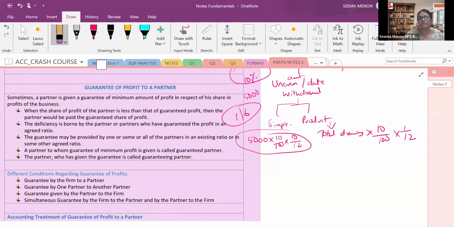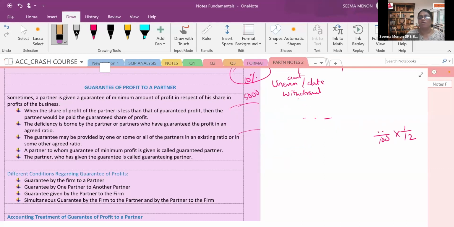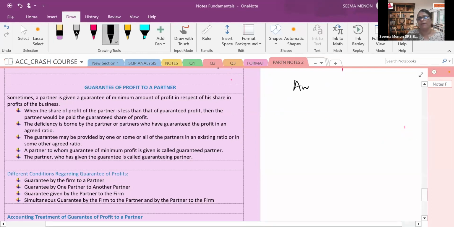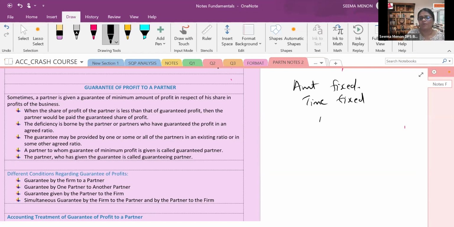After that, what did we discuss? When the withdrawal is a regular amount, the amount will be fixed and the time also will be fixed. Say there are 3 partners, A, B, C. We are discussing their monthly withdrawal. A is withdrawing at the beginning of the month, and B is withdrawing at the end of the month.